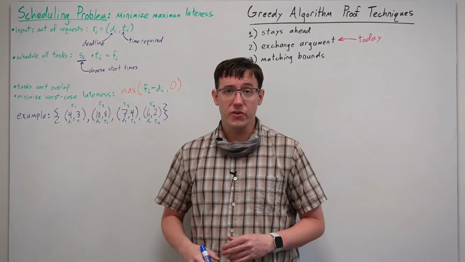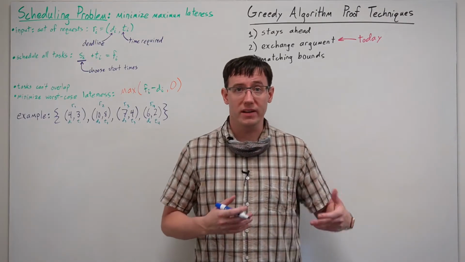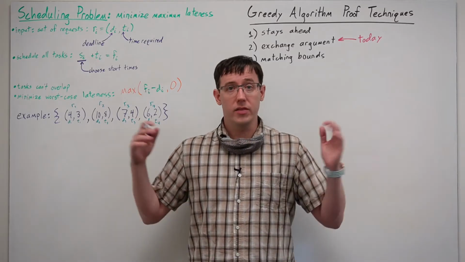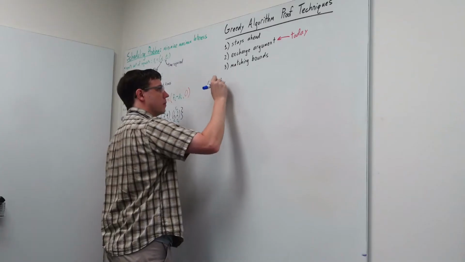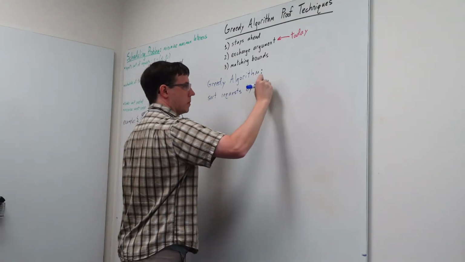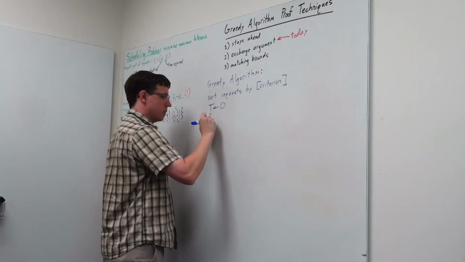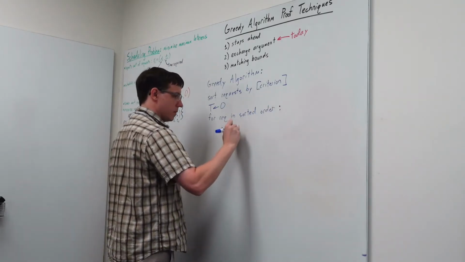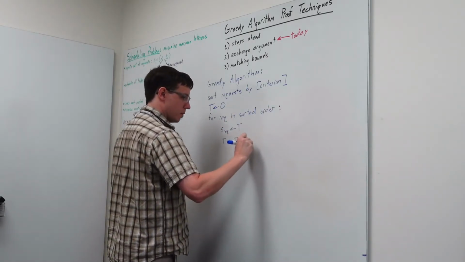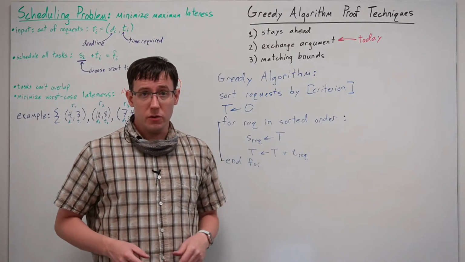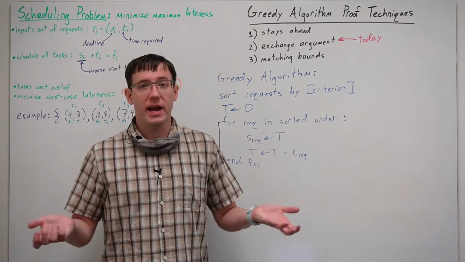Our greedy algorithm for this problem will, as usual, be quite simple. We'll sort all of the requests and then line them up back to back. So our greedy algorithm is to simply schedule all of the tasks back to back.